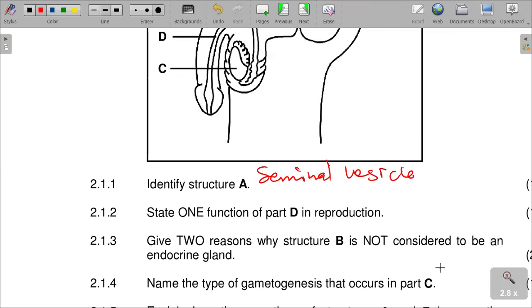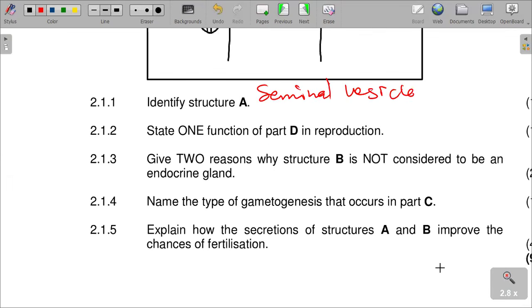What is the function of the urethra? State one function of part D in reproduction.